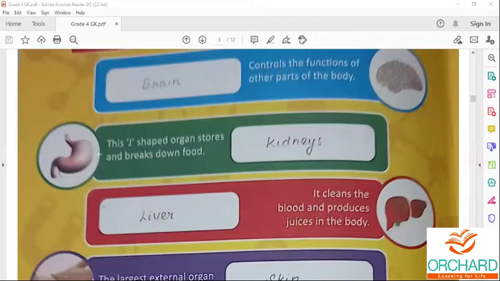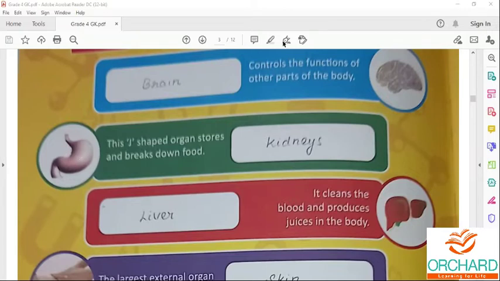The stomach is a muscular organ located on the left side of the upper abdomen. On the left side of the upper abdomen, you will be able to see one J-shaped organ. It is nothing but the stomach. It is not kidney.